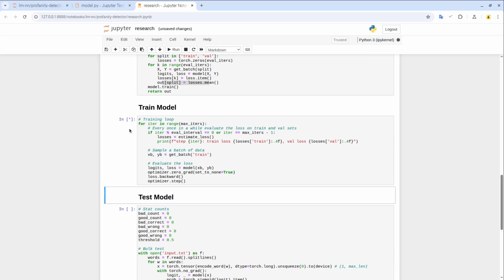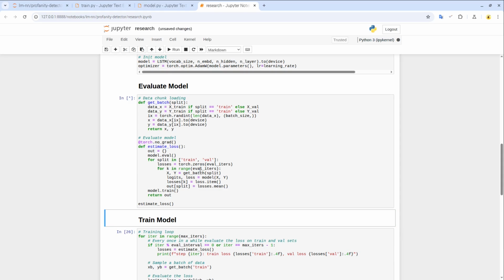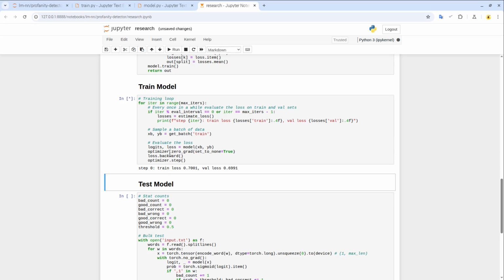So yeah, my computer starts working hard now. My poor Raspberry Pi. And okay. Yeah, just fix the indentations. Yeah, now there is a train key, which is fine. Iteration, yeah, for the step 0. So the initial loss is like this, quite a big one, yeah.